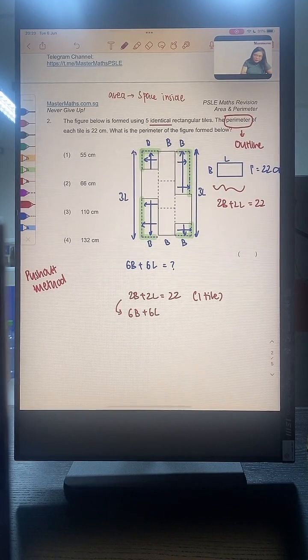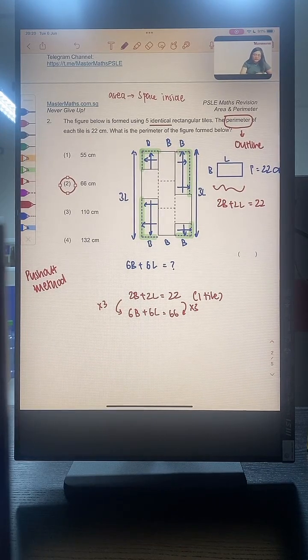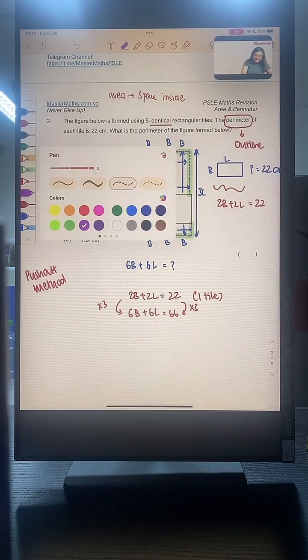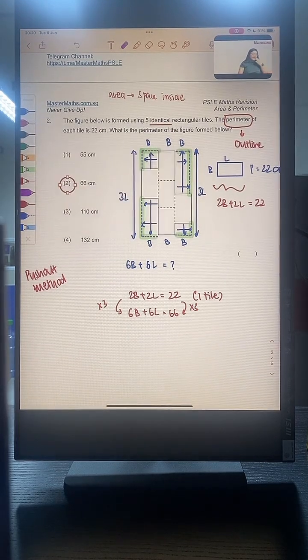So from 2 to 6, I need 2 times 3. Similarly, from 22, I also times 3 to give us 66. So the final answer is 66 cm. Okay, so the final answer for this question is 66 cm. Any questions?